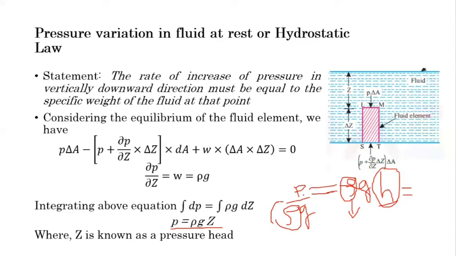Generally, this P equals rho g h, the fundamental hydrostatic law, is used to measure the pressure by a piezometer or manometer. In that instrument, this hydrostatic law is widely used, or we can say the fundamental law is this only for the calculation of pressure with the help of a piezometer or manometer. So this is the hydrostatic law, and it gives us the variation of pressure in the vertical downward direction, which is an increase of pressure as we go downside, and vice versa. As we go in the upward direction, the intensity of pressure will reduce.